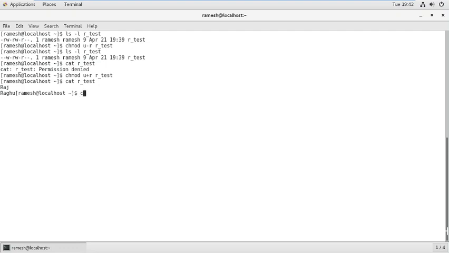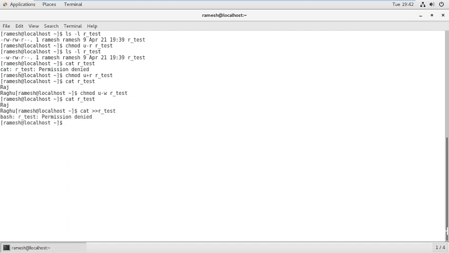Now let us assume I am removing the write permission of this user. We have removed the write permission. Now let us check whether we can view it or not. Yes, we can view the content of this file, but we cannot append text to this file.